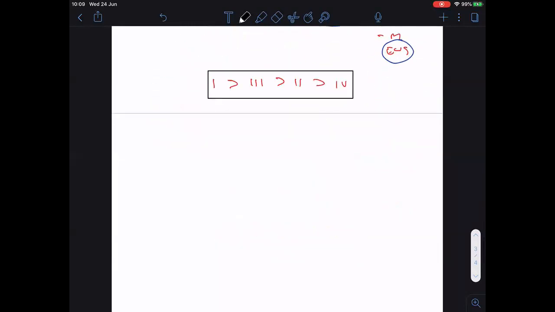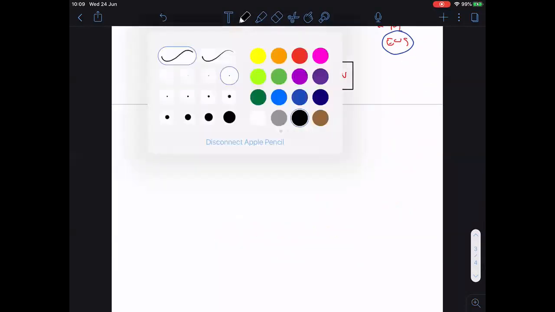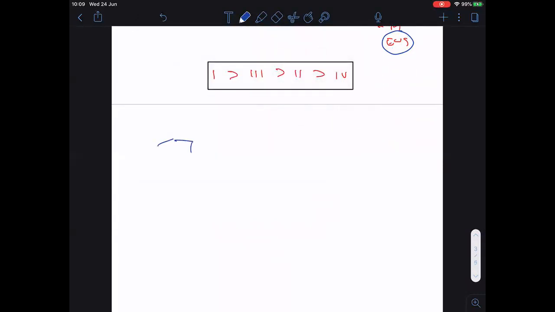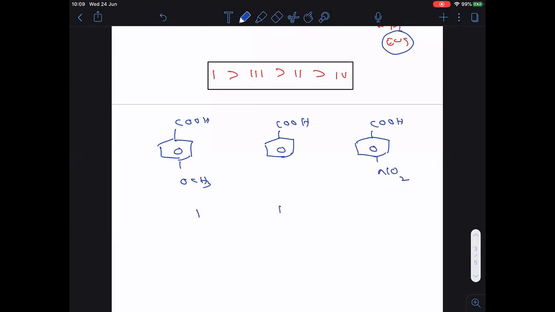Okay. Next, here one more question in the aromatic acids. First of all, COOH at the para position. Let me take OCH3 here. Now here only benzoic acid. Then here benzoic acid with NO2 at the para position. So this is the first one, this is the second one, this is the third one.